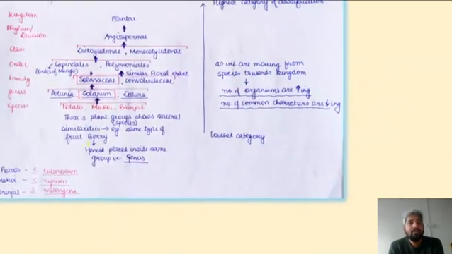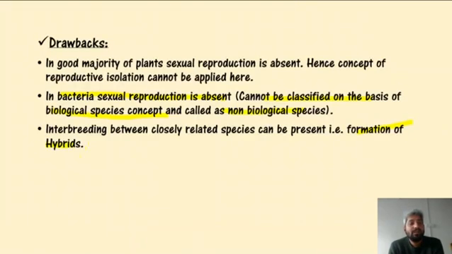For example, here you can write the example. Please write the example. Mule. So the mule is basically formed by the interbreeding between the female horse and male donkey.